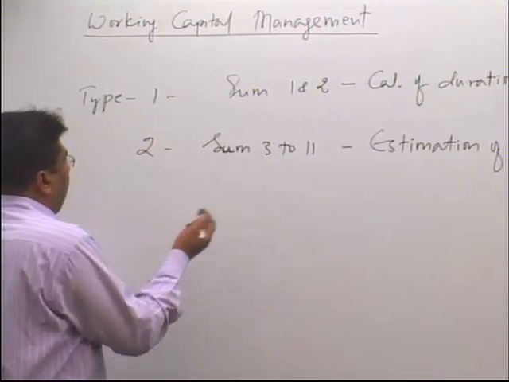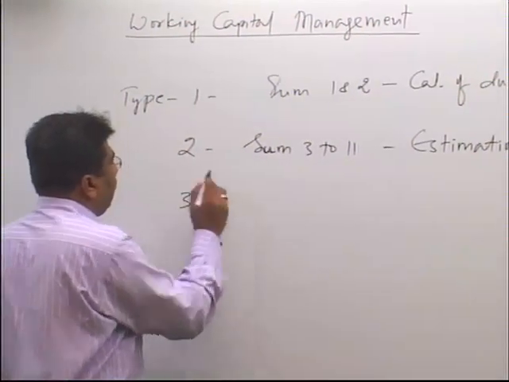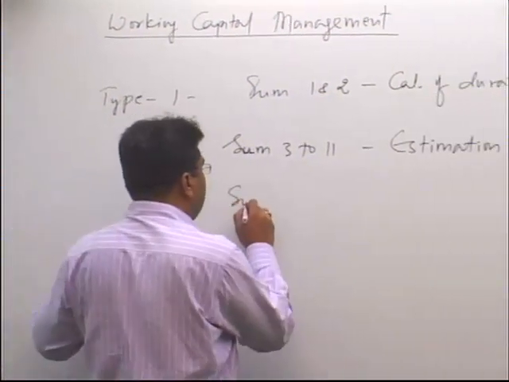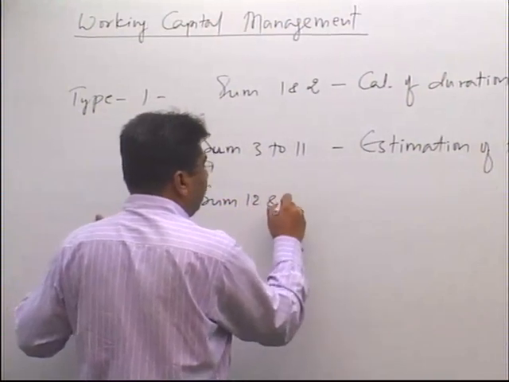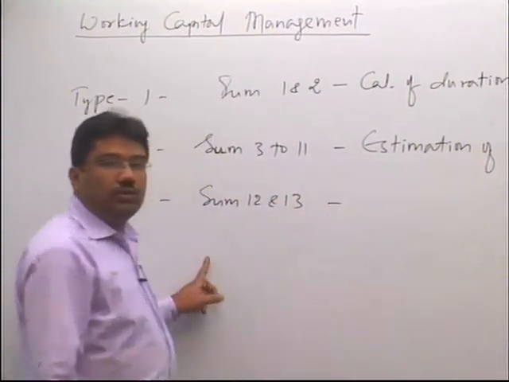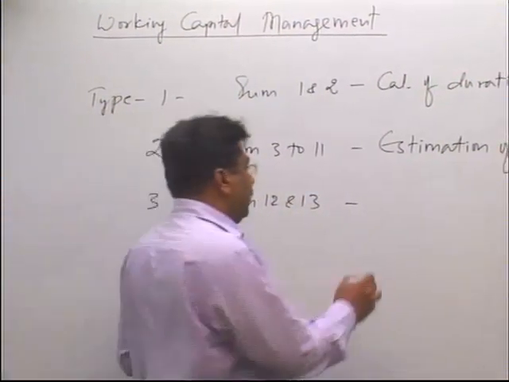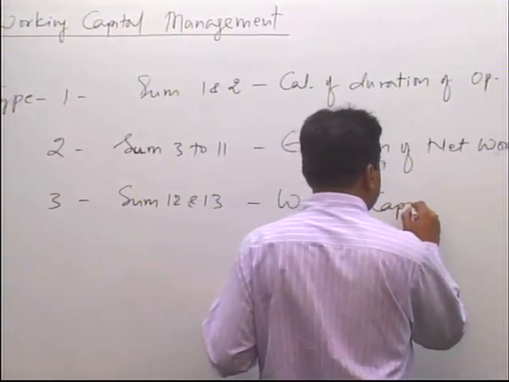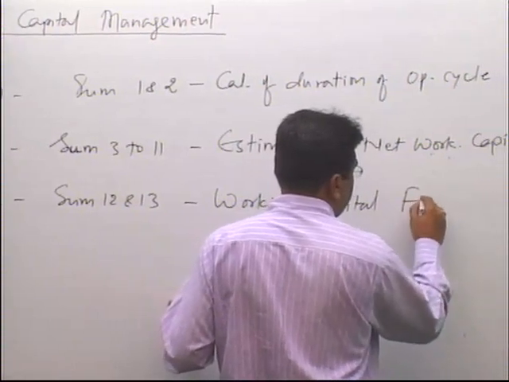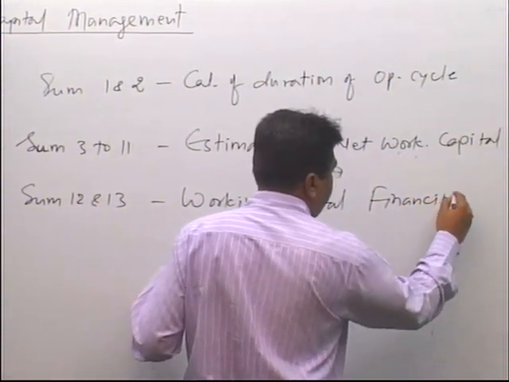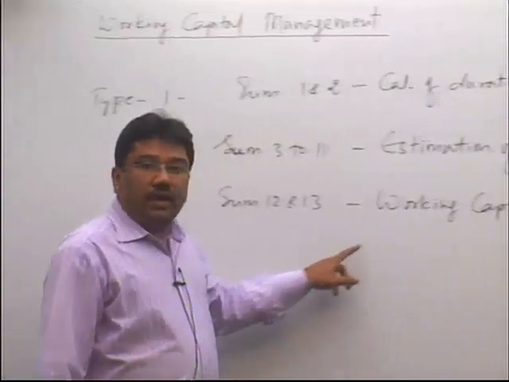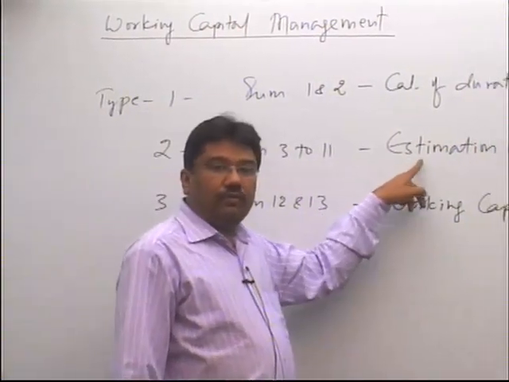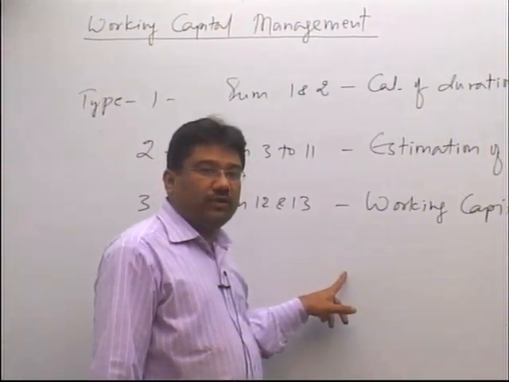And once you have estimated working capital, then you will go for the third type of sum, that is sum number 12 and 13. Sum number 12 and 13 relate to working capital financing. Working capital financing means arranging the working capital estimated by you from various short-term sources.